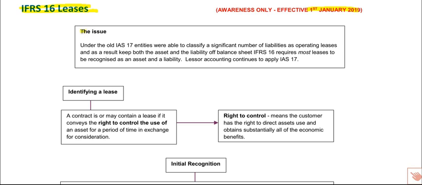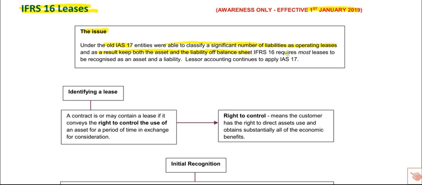So the reason why there's this whole new standard and why it was issued is under the old IAS 17, which is still in force until January 2019, entities were able to classify a significant number of liabilities as operating leases and keep both the asset and liability as a result completely off balance sheet. Now this would hamper comparability when comparing one company to another, if one had finance leases and one had operating leases. It could hide the true gearing of a company, because a lot of this debt they would be obliged to pay for, but it's not on the financial statements. So there were a fair few problems here.